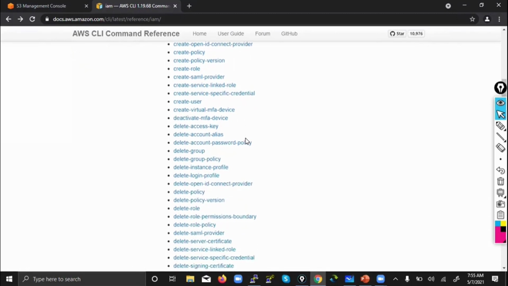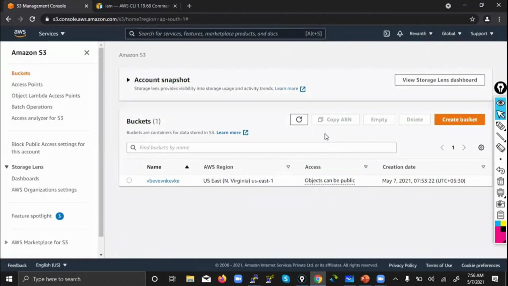When you create the users in graphical user mode, we have selected two options here. One is for console mode, one is for CLI mode. When you choose CLI mode, we can create the user. We have downloaded one CSV file, right? One Excel file. In that Excel file it's mentioned username, access key ID, secret access key, console link. When you provide the console link, what username you can type and what password you can type.